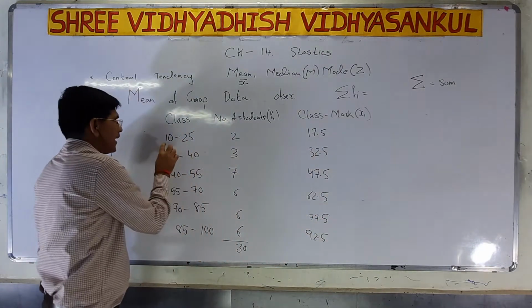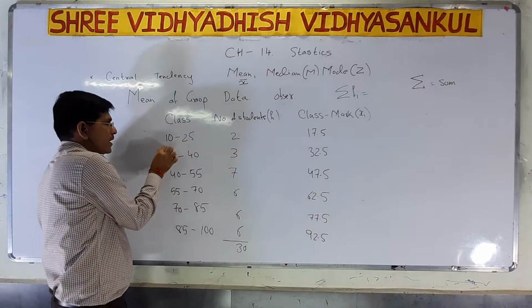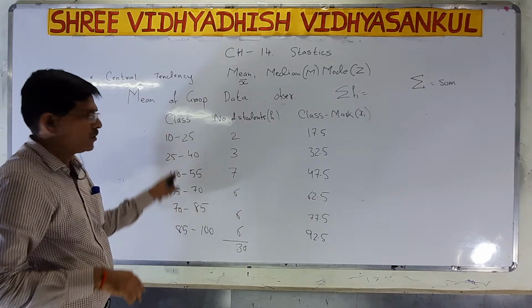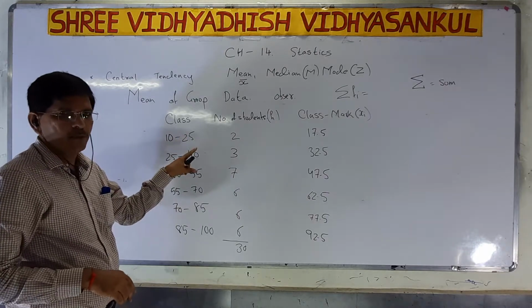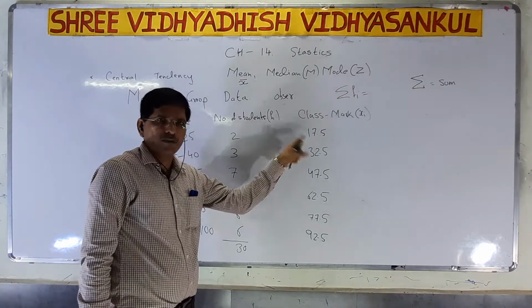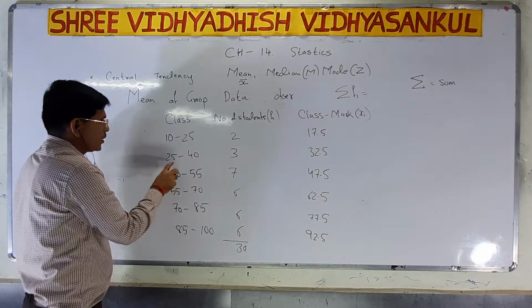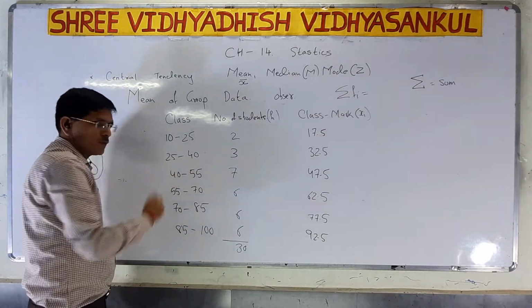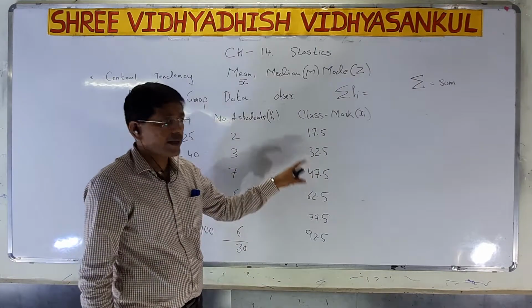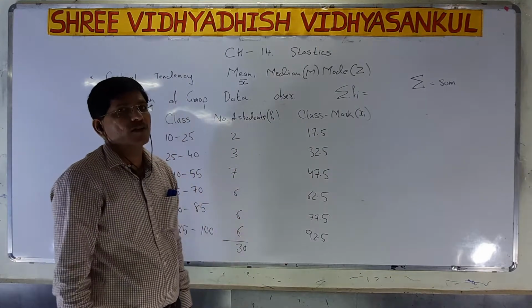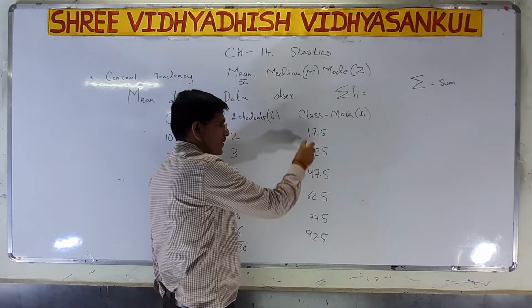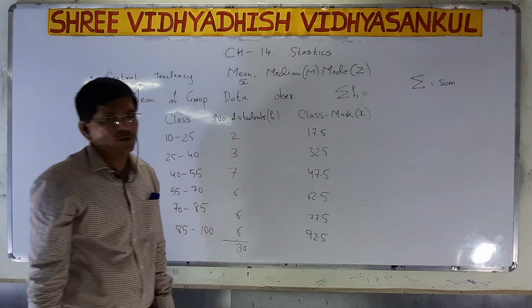So again I explain, to find the class mark it is easy. You add the lower limit and the upper limit, divided by 2. So 10 plus 25 is 35, divided by 2 is 17.5. Next, 25 to 40: 25 plus 40 is 65, divided by 2 is 32.5. Now there is no need to find further, because we know the gap difference between these two is 15, so we add that.